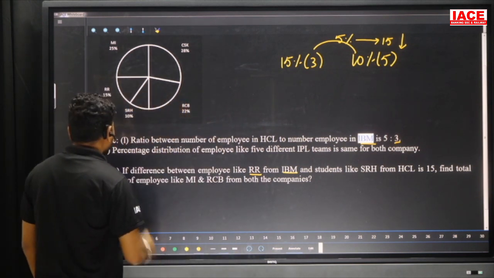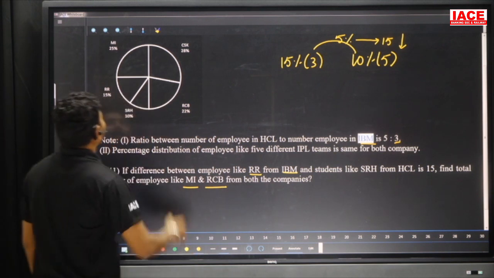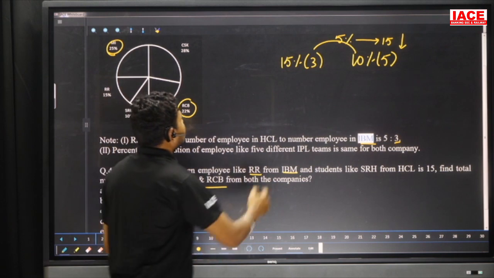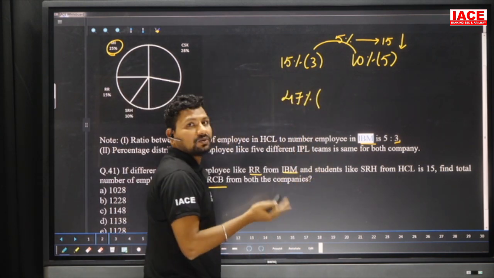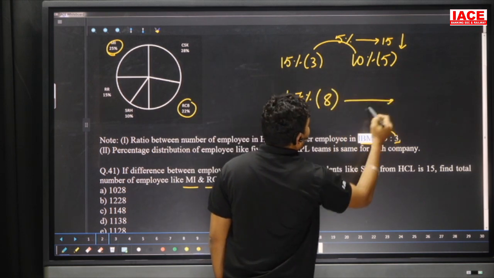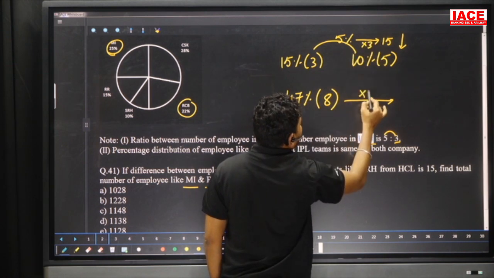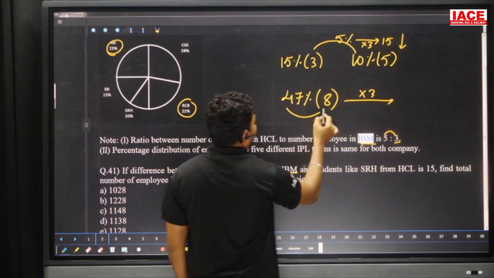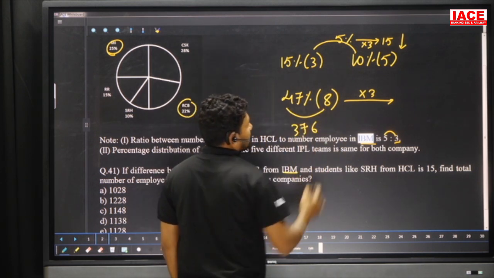Now we need to find the total number of employees like MI and RCB from both companies. MI is 25 percentage, RCB is 22 percentage. The total is 47 percentage. For the two companies the total is 5 plus 3, which is 8 parts. 5 to 15 is multiplied by 3 times, so here also we multiply by 3. First, 8 7s are 56 and 5 8s are 40, which gives 376.